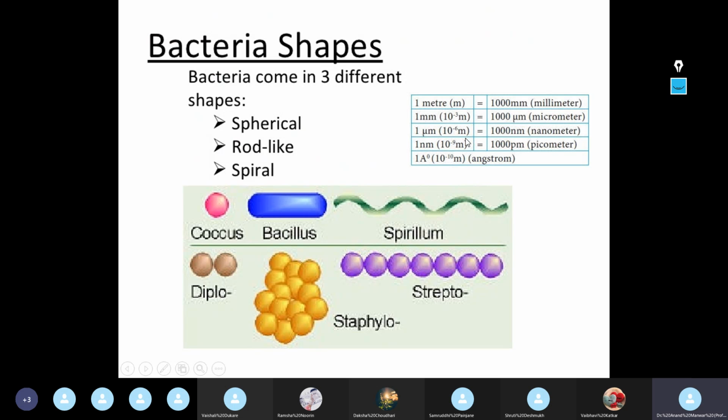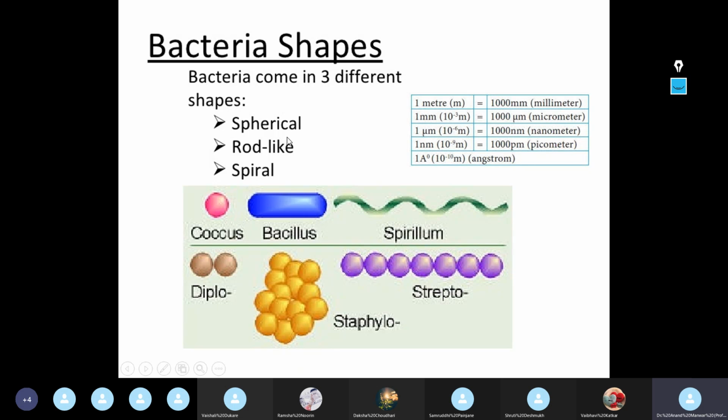So we normally measure bacteria in micron or micrometer, viruses in nanometer or angstrom, whereas eukaryotic cells we normally measure in mm.